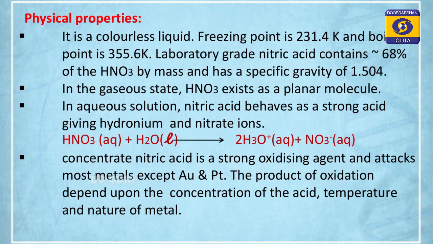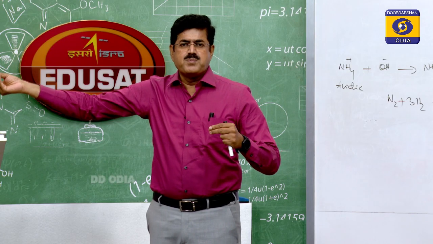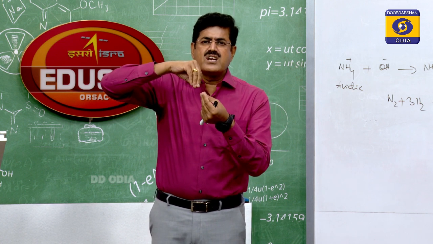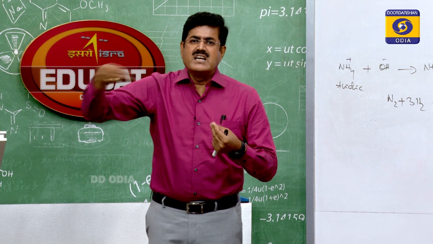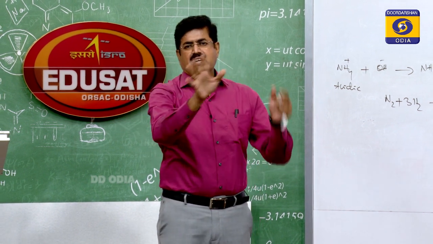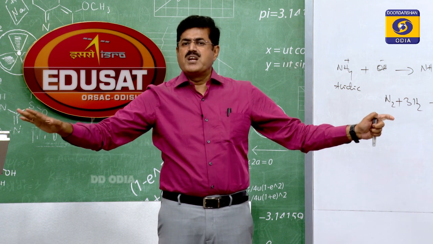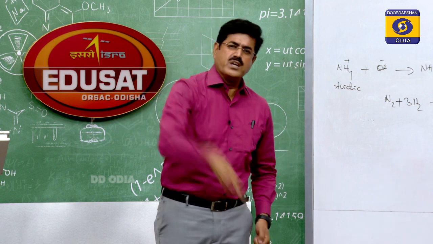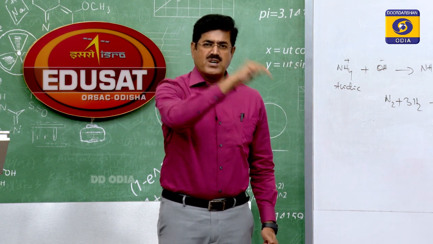Nitric acid, why does it act as an oxidizing agent? Because nitrogen has oxidation number +5. It is a strong oxidizing agent. Nitrogen oxidation number +5 is the highest oxidation number. It can't be oxidized further. It can't show an oxidation state higher than +5. It can only show a decrease in oxidation number, +5 to -3. So it shows oxidizing character only. What is an oxidizing agent? The substance which can reduce itself. HNO3 can only reduce because nitrogen is in +5 oxidation state.